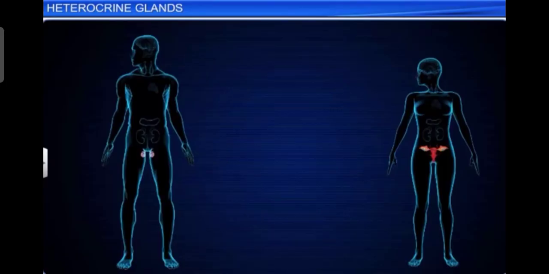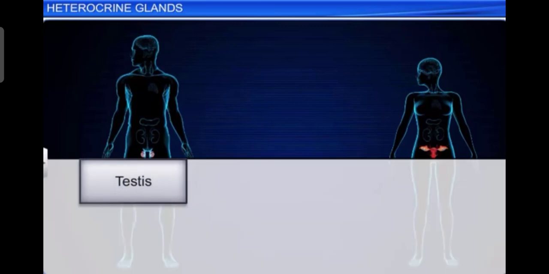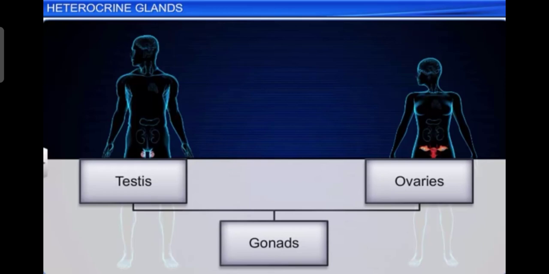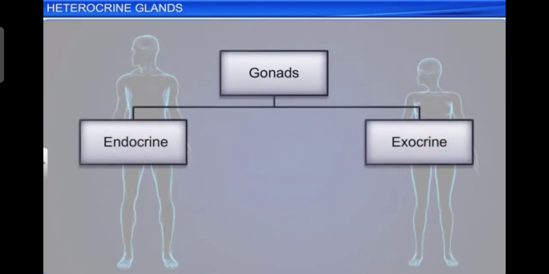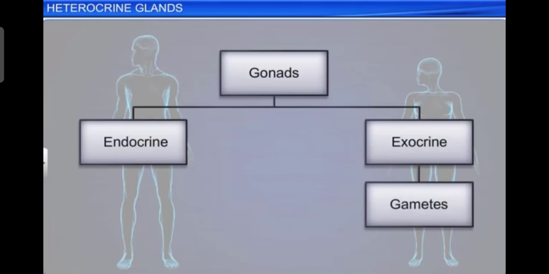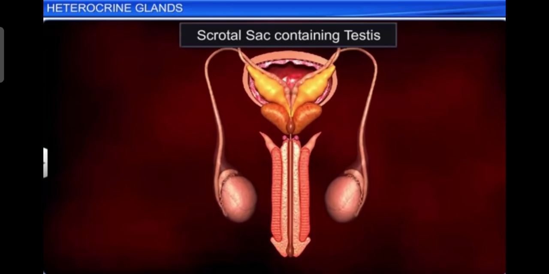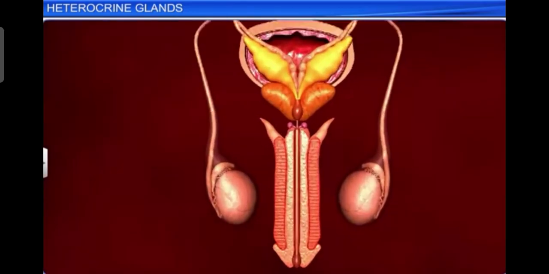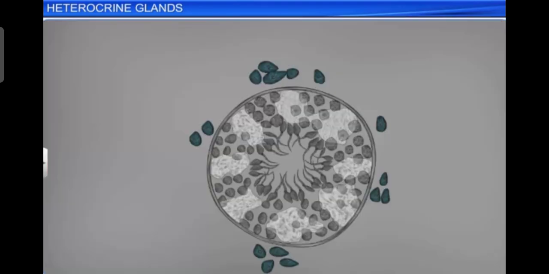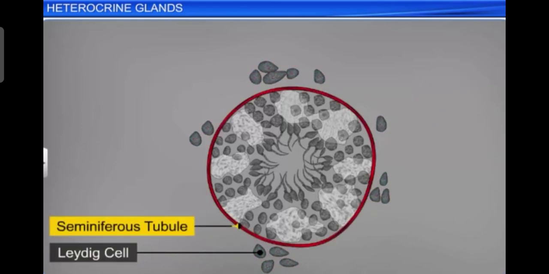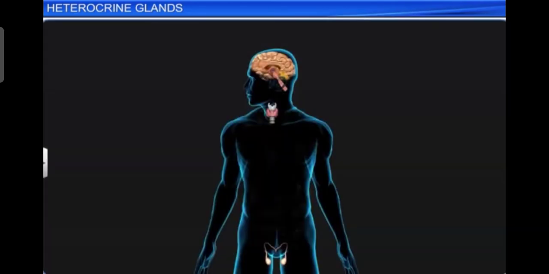Now we'll discuss other heterocrine glands also. Gonads include testes and ovaries. First we'll discuss the testes. Gonads have two functions, as endocrine and exocrine. Exocrine parts produce gametes and endocrine parts produce different hormones. A pair of testes is present in the scrotal sac outside the abdomen of male individuals. Testes perform dual functions as primary sex organ as well as an endocrine gland.